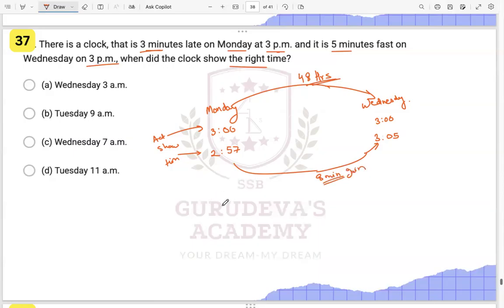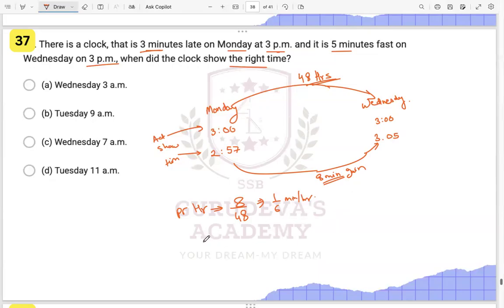So how do we find it? We find the rate of gain per hour. Per hour, it is gaining how much? 8 by 48, right? 8 by 48, that is 1 by 6 minute. 1 by 6 minute per hour it is gaining, right?